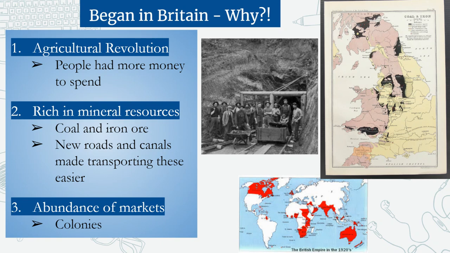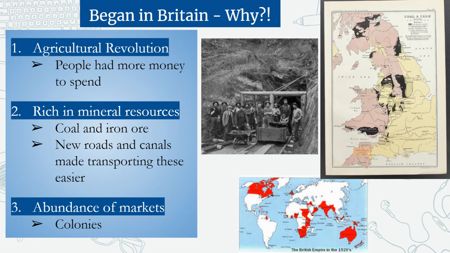All right. So Britain is a small island with a ton of resources. So it's also very easy to maneuver around Britain, and it's all consolidated, right? They're going to be able to build tons of roads and canals to make transportation of these very easy. So the idea of coal, iron, roads, and canals is kind of an easy one to keep track of. So that's a good one to remember.